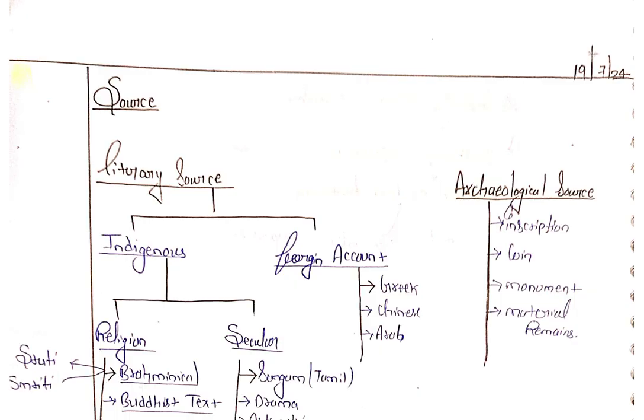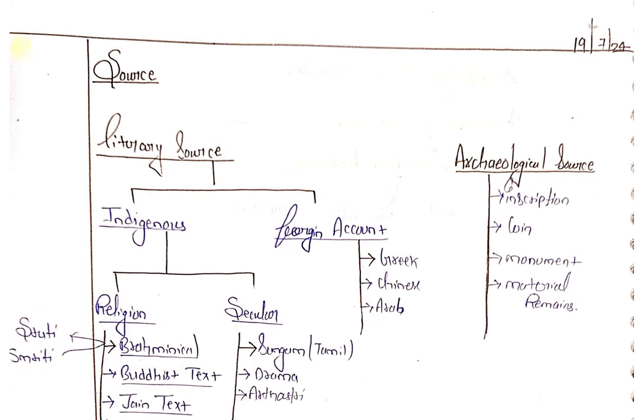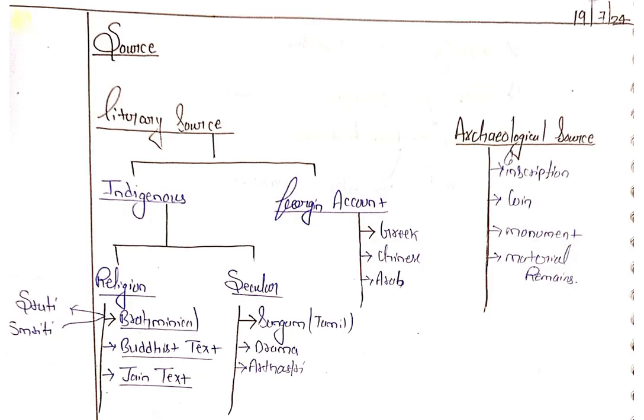So what is a source? A source is the thing from which we know where history is coming from. Like if we find anything and we have no idea where it is coming from, this is known as a source. So we have two types of source. First is the archaeological source. Second is the literary source. In literary source, we are discussing the indigenous and foreign accounts.